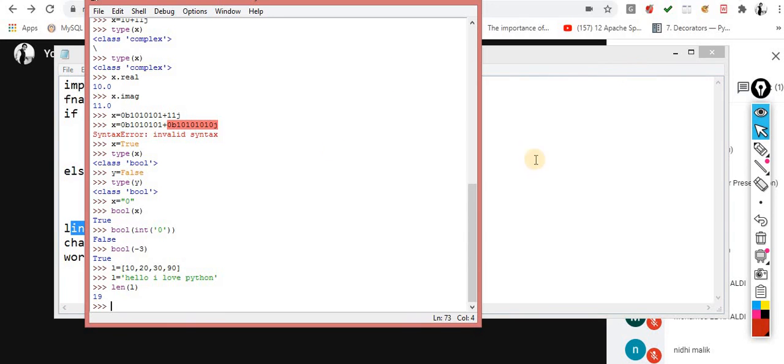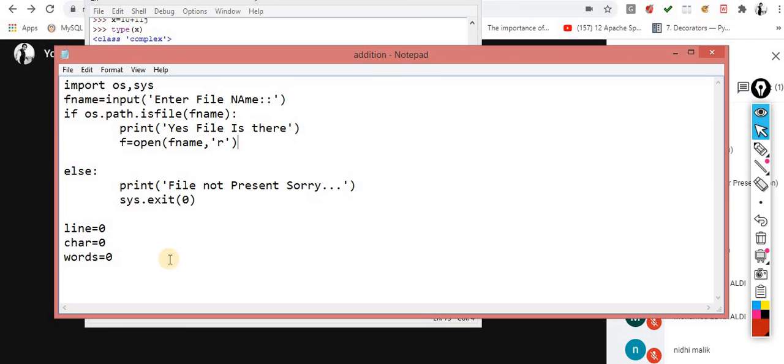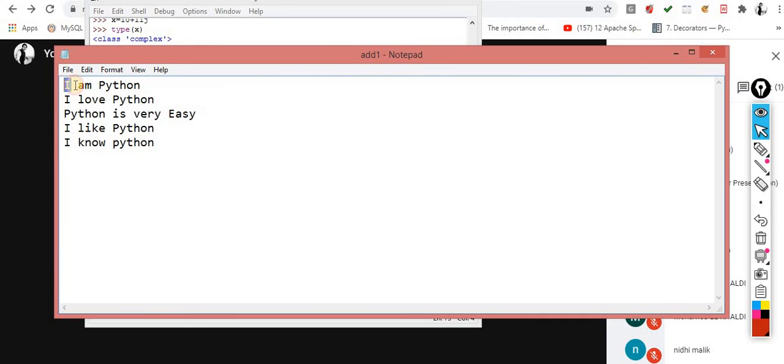I'll show you, don't worry. First I am writing the code for the words. How can I define that something is a word? Whenever a space is there, at that time I specify that this is a word. How many words are there? 1, 2, 3 and so on. Whenever I get a space, that means this one is a word. So what can I do? Very simple, you can split this data. You read out the complete data and then split that data. You will calculate the number of lines as well as the number of words.